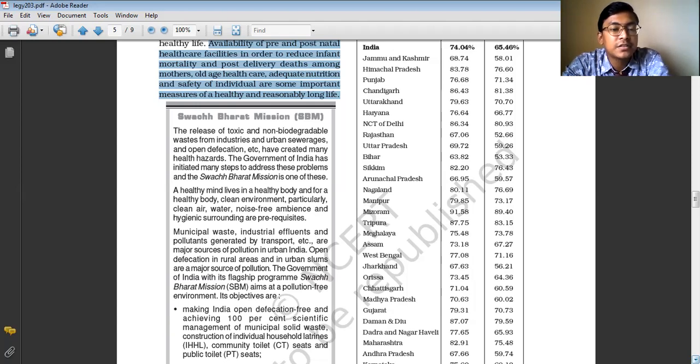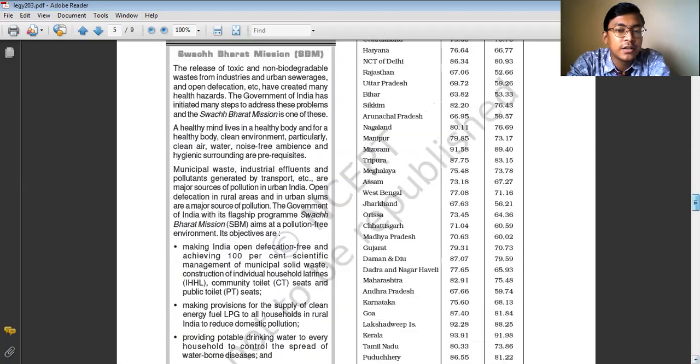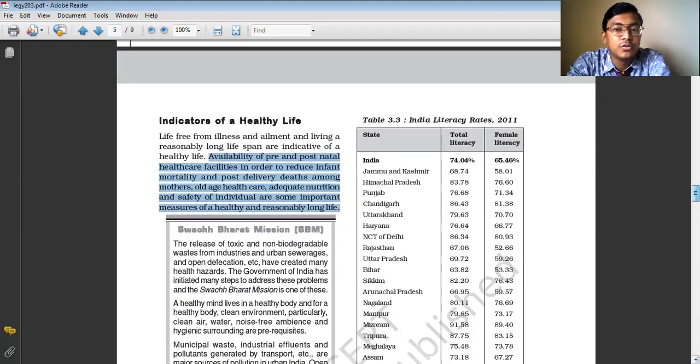And I already have discussed with you all the objectives of the Swachh Bharat mission. The main objective of Swachh Bharat mission is to make India 100% open defecation free, and to reduce pollution in our country, pollution in terms of air pollution, water pollution, and different types of pollution, so that people do not get affected and their health condition does not get deteriorated because of this pollution.